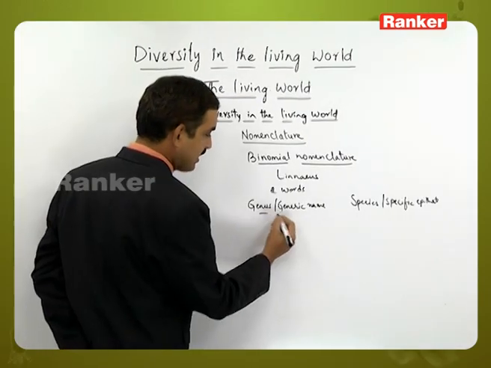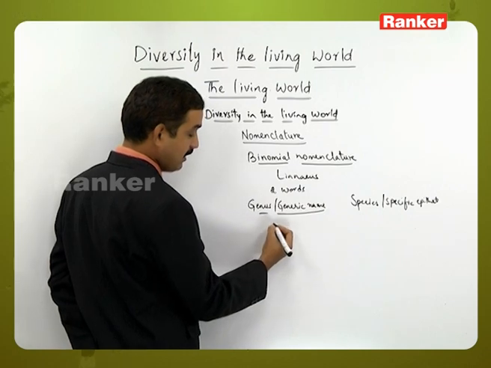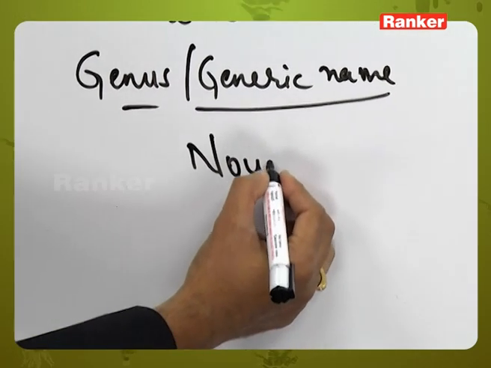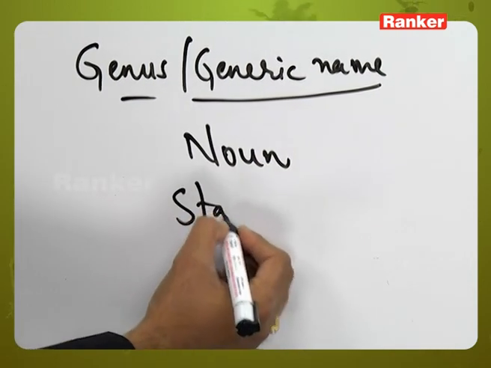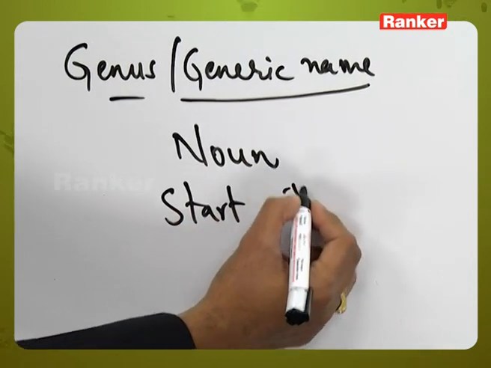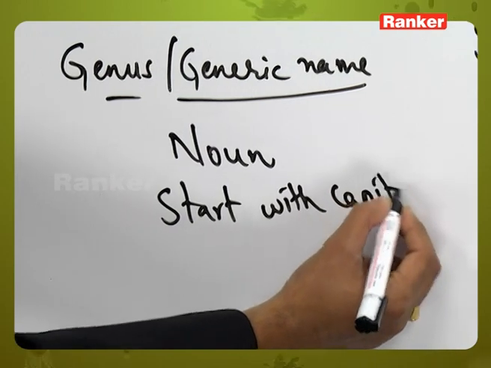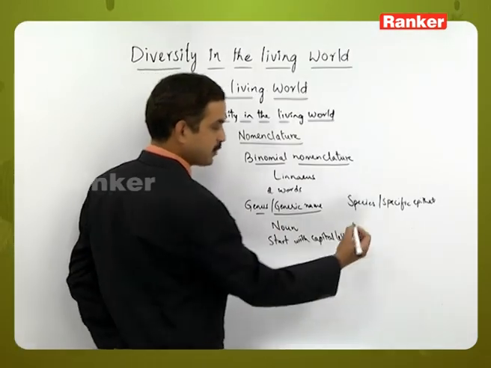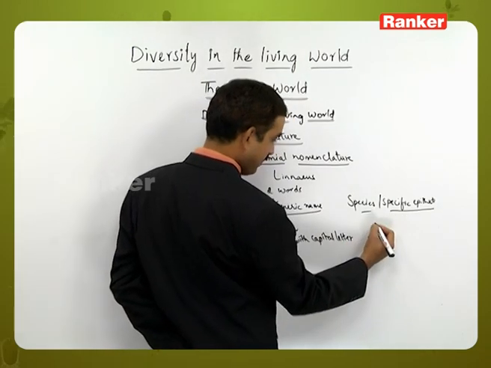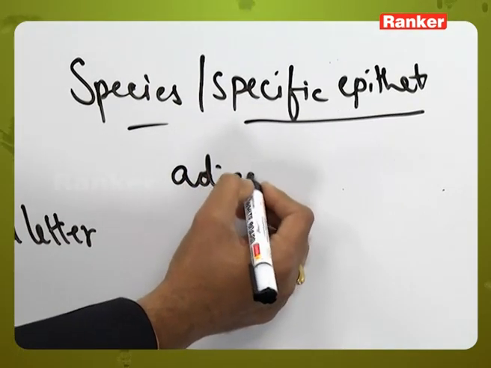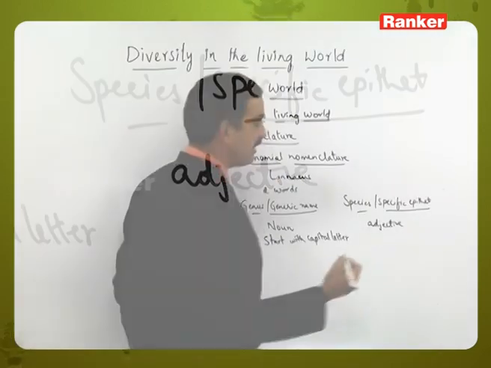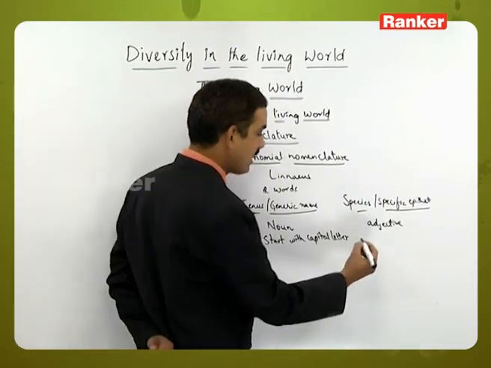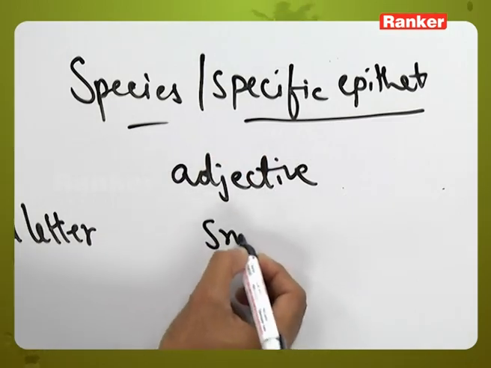Here the genus is the first word, it will be in noun form, and it should start with a capital letter. Whereas the species or specific epithet will be in adjective form. Adjective form means it will describe the characteristic feature of that particular plant species, and it should start with a small letter.